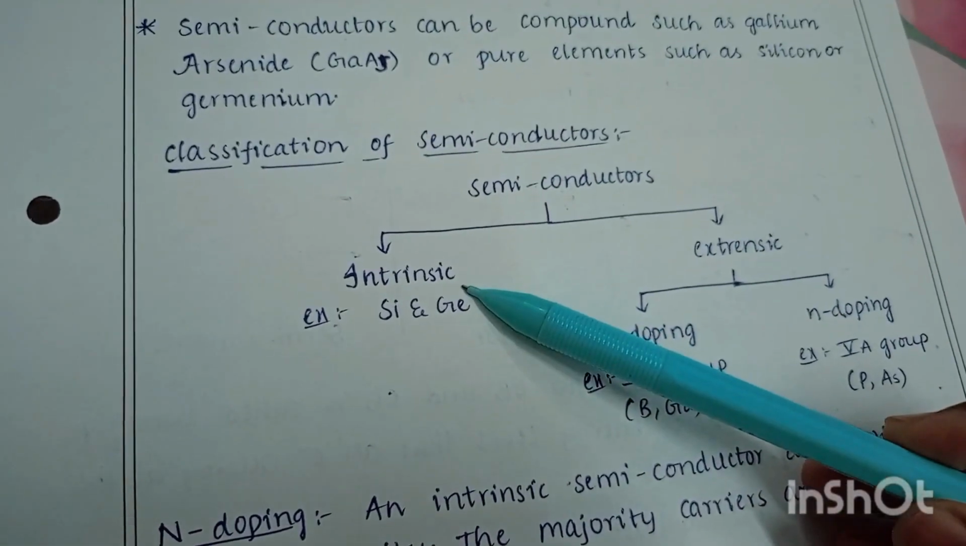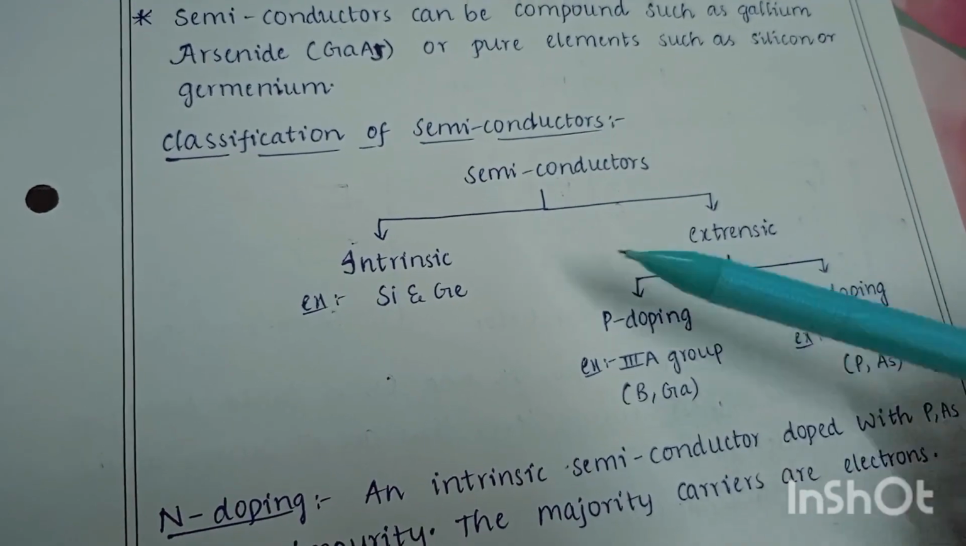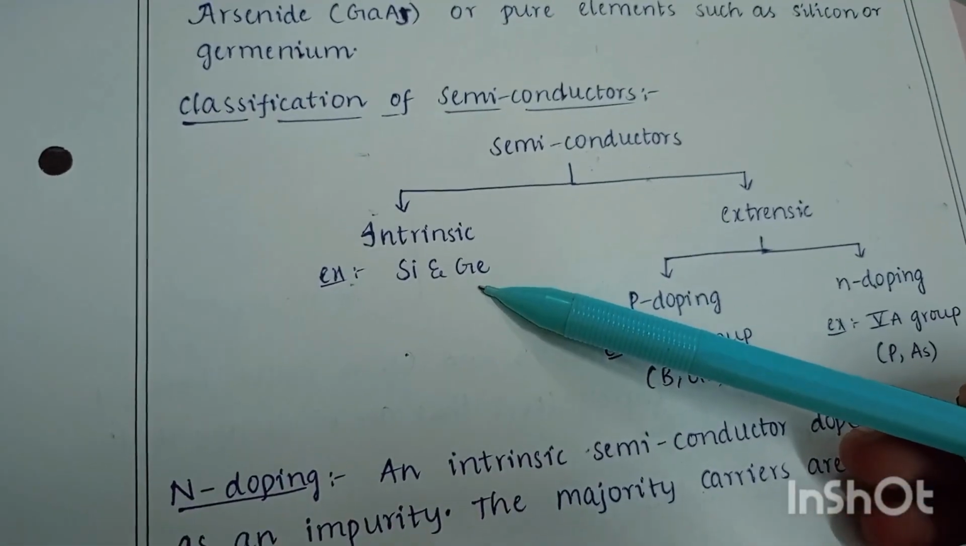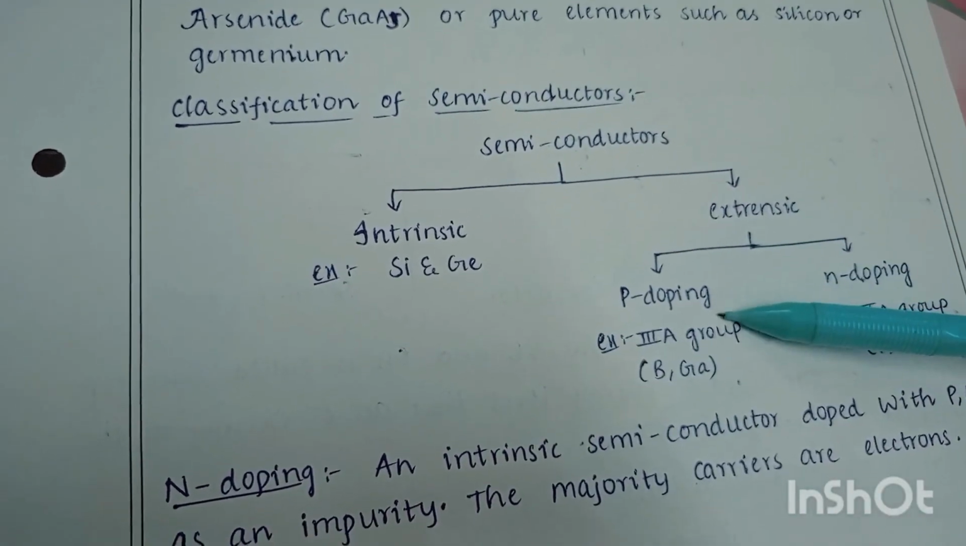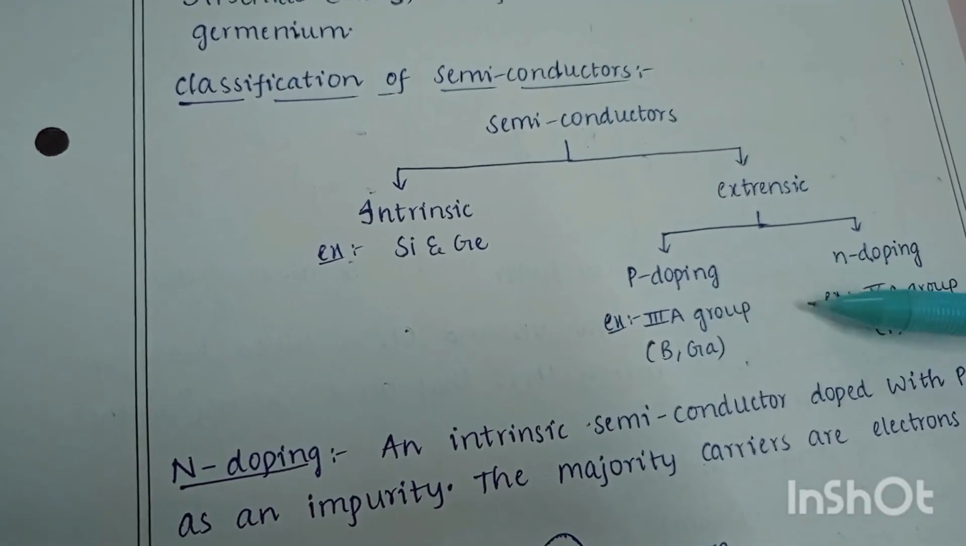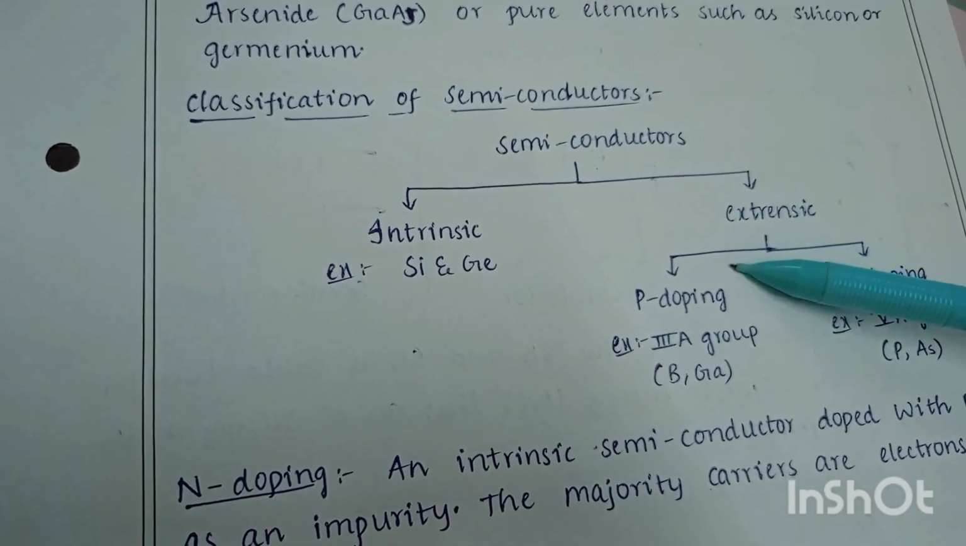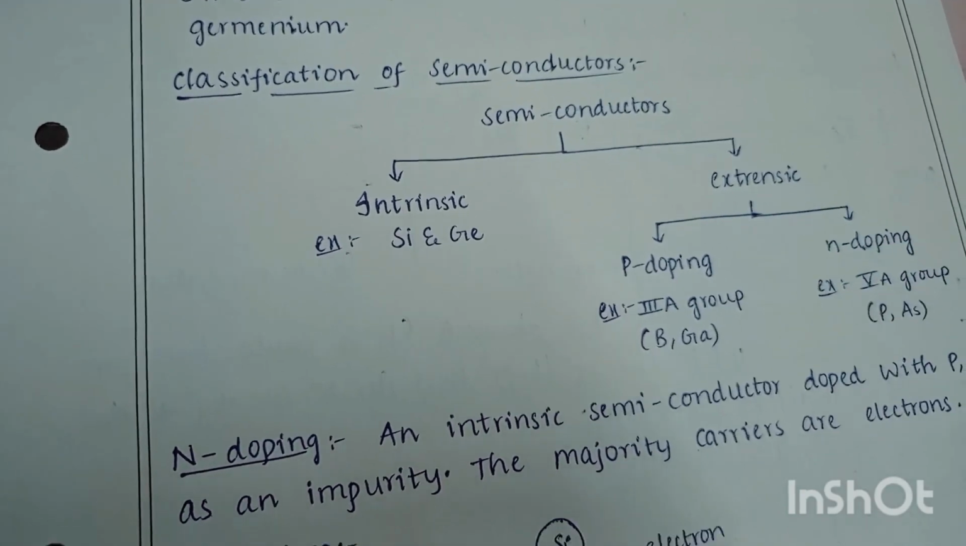One type is intrinsic and the other is extrinsic, and silicon and germanium come under intrinsic semiconductors. Extrinsic semiconductors are again divided into two types: p doping and n doping. Coming to n doping, n-doping means an intrinsic semiconductor like silicon and germanium doped with phosphorus and arsenic, group 5A elements, as an impurity.